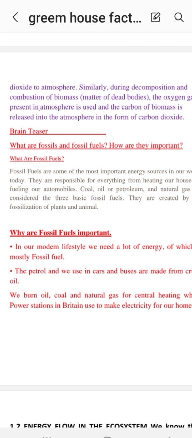Then that carbon will combine with the oxygen. When these two gases combine, they give rise to carbon dioxide, and when they give rise to carbon dioxide, we can save it. Okay, here is a cycle given. Here is a cycle. What is it?